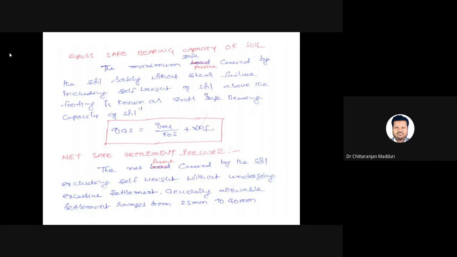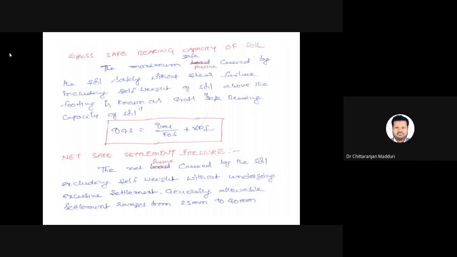So the maximum safe pressure carried by the soil safely without shear failure, including self weight of the soil above the footing, is known as gross safe bearing capacity of the soil. So gross safe bearing capacity is equal to net ultimate bearing capacity divided by factor of safety, because it is safe, plus gamma into Df, including self weight of the soil above the foundation, because it is gross.